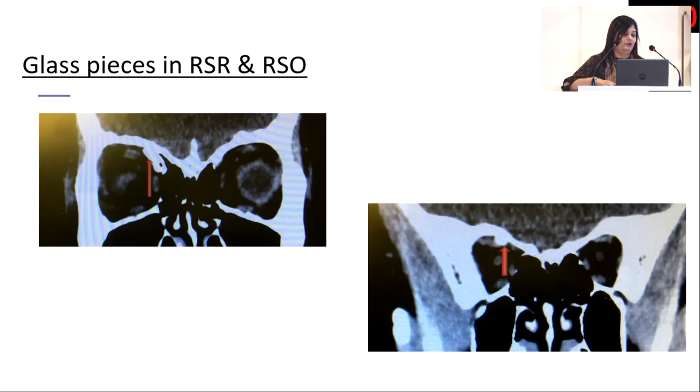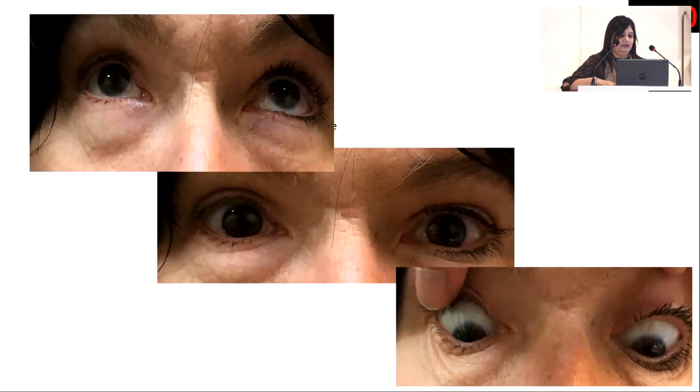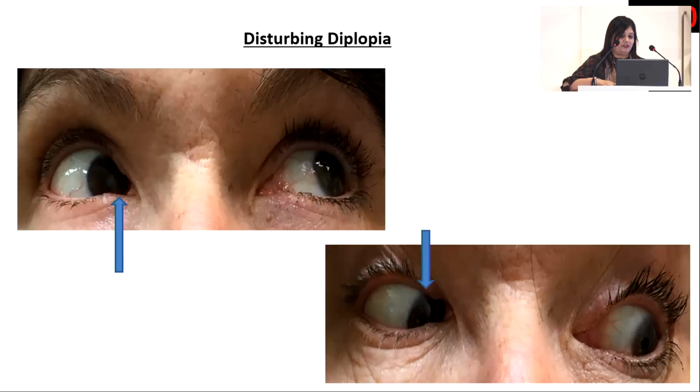Luckily, her eyes were good, her vision was good, but as you can see, those red arrows are pointing to glass pieces sitting on the superior oblique and the superior rectus muscle of that right eye. The rest of the muscles, the globe, everything is intact. When she looks up, she gets double vision. When she looks down, she gets double vision. And if we see her measurements here, she cannot elevate that eye. It's like an acquired Brown. She can't even depress that right eye adequately in the adducted position.